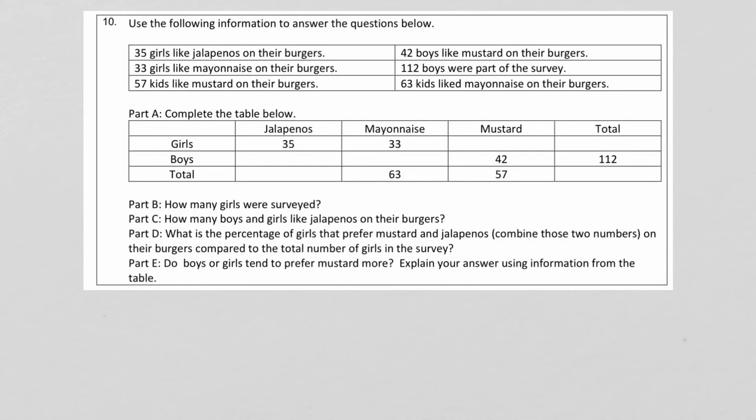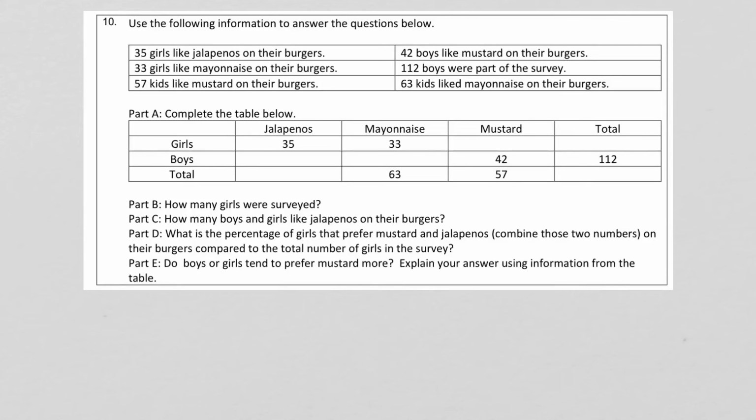So if we're going to complete this table, we have girls and boys, and we've surveyed them to find out if they like jalapenos, mayonnaise, or mustard. So we have a total here of all the rows and totals here of the columns. All right, so all we have to do is add and subtract here.